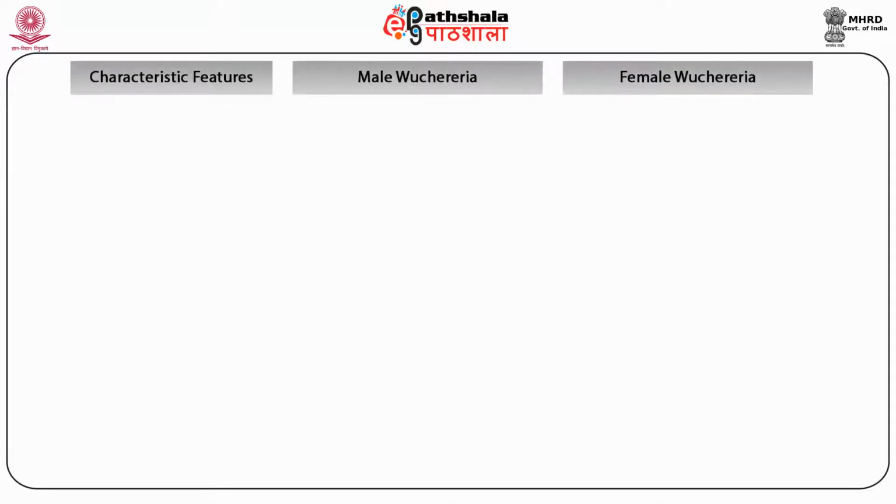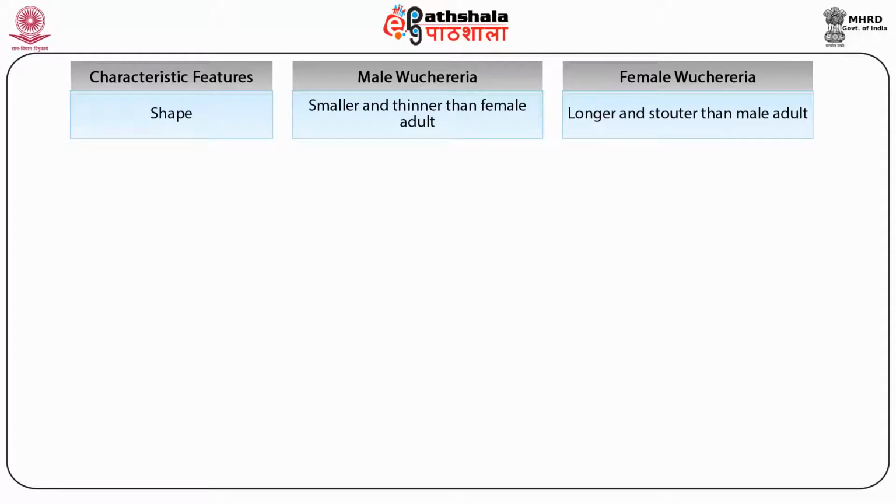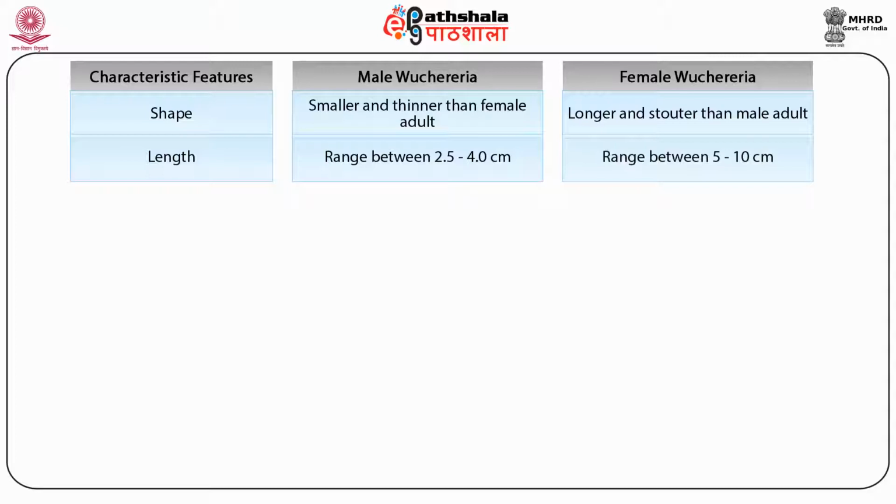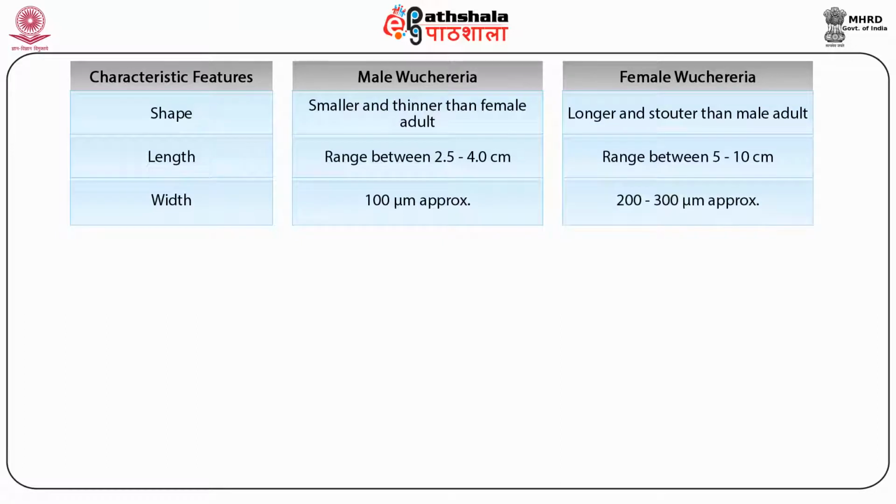Now you can see the male Wuchereria and female Wuchereria differ from each other in many features. The male Wuchereria is smaller and thinner than the female adults. Females are much longer and stouter than the male adults. Male Wuchereria are 2.5 to 4 cm long, whereas the length of female Wuchereria ranges between 5 to 10 cm. Similarly, the males are 100 micrometers broad, whereas the width of female Wuchereria is between 200 to 300 micrometers approximately.